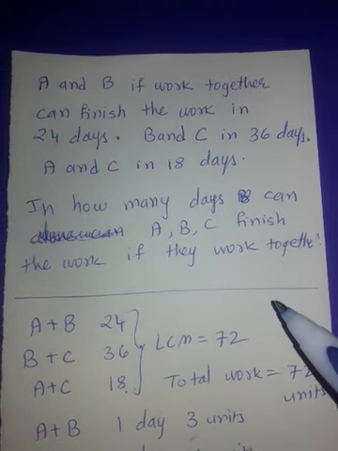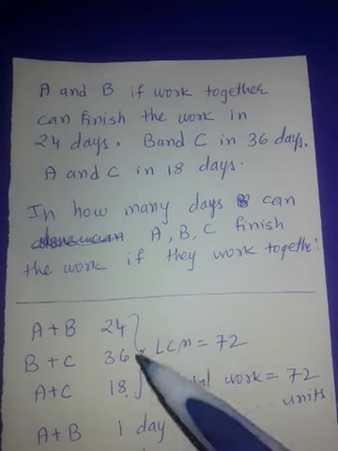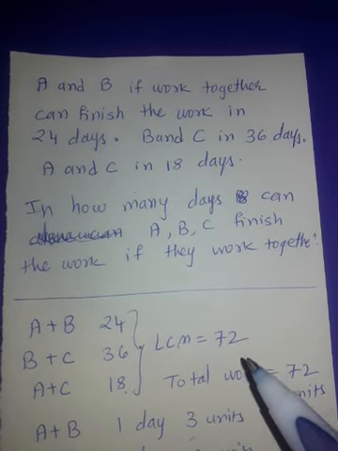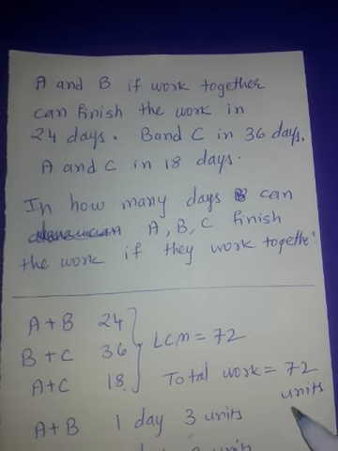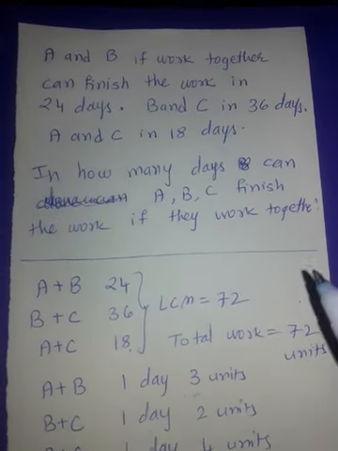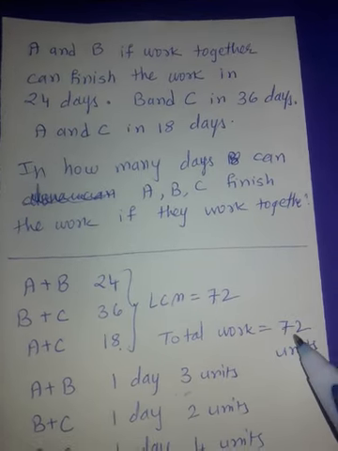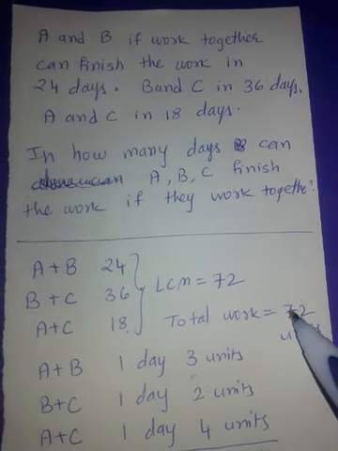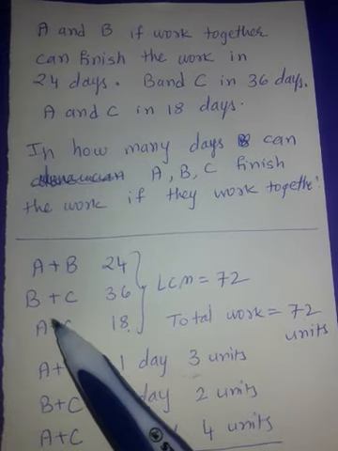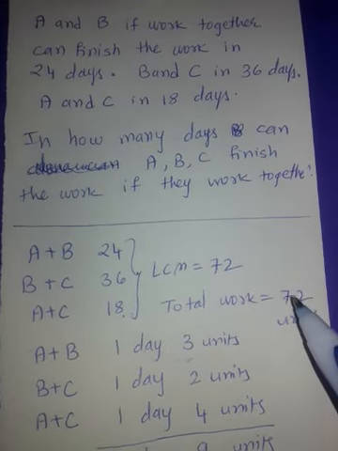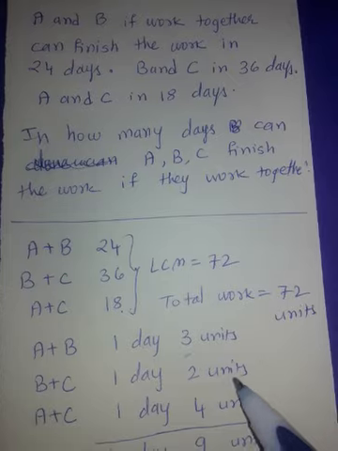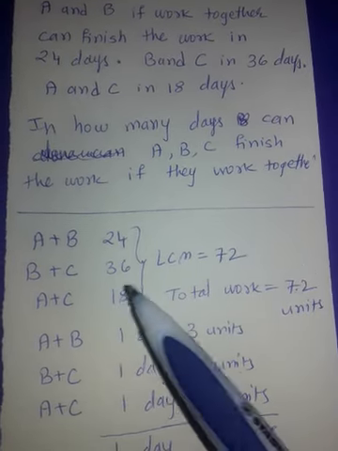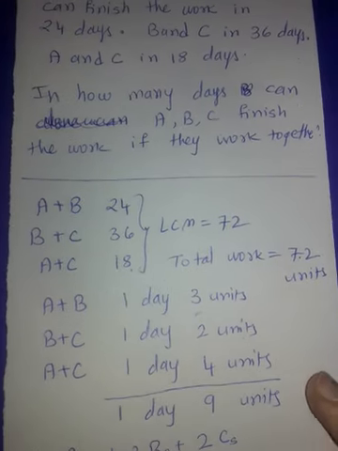Now I'm not showing you how to find LCM. Find it yourself. Very easy numbers. And also again watch clip number 9 and 10. So total work is 72 units. Now what is the next step? Divide. 72 divided by 24. So A plus B in one day will finish 3 units. B plus C in one day will finish 72 divided by 36, that is 2 units. A plus C in one day will finish 72 divided by 18, that is 4 units.